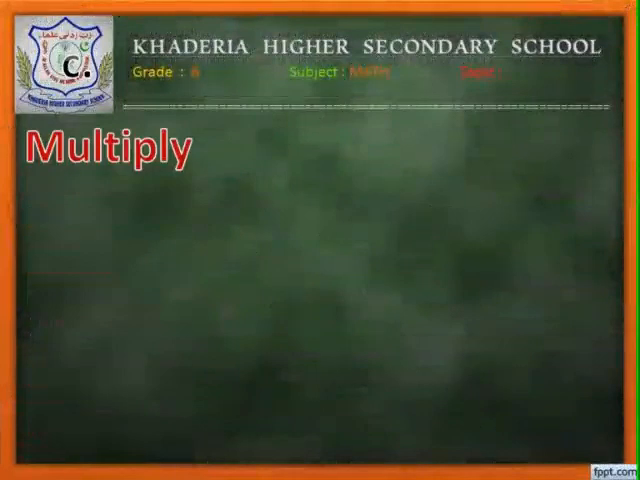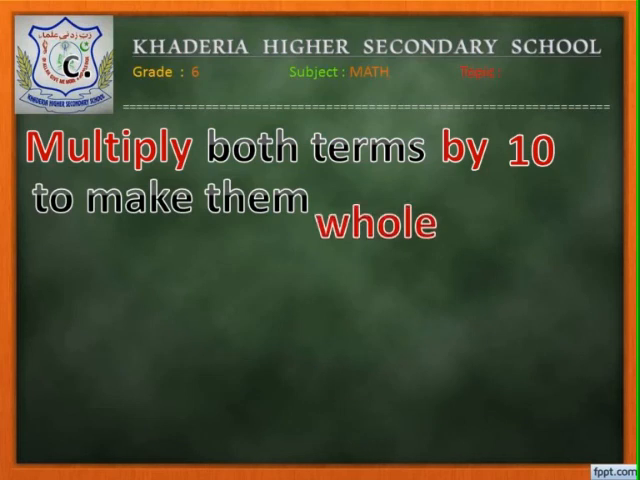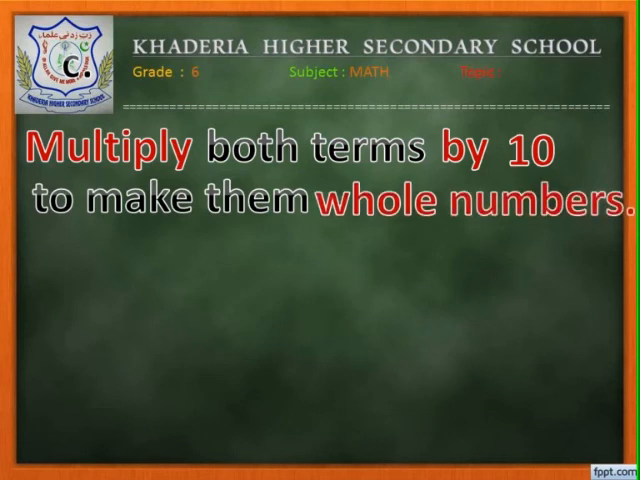Now the third question is 3.6:9. In this question, we have two decimal numbers. Also, the decimal point is given before one digit. So multiply the numbers 3.6 and 9 by 10. Hence, we got the new ratio as 36:90.